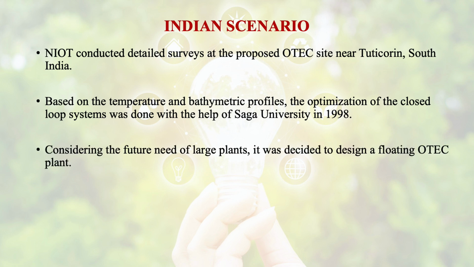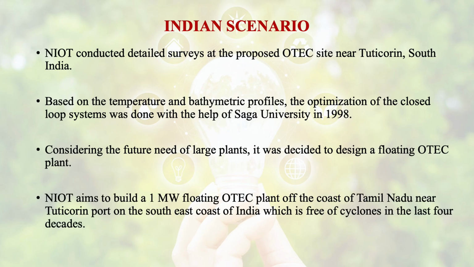Considering the future need of large plants, it was decided to design a floating ocean thermal energy conversion plant. NIOT decided to build a 1 megawatt floating ocean thermal energy conversion plant off the coast of Tamil Nadu near Tuticorin port on the southeast coast of India, which is generally free of cyclones.